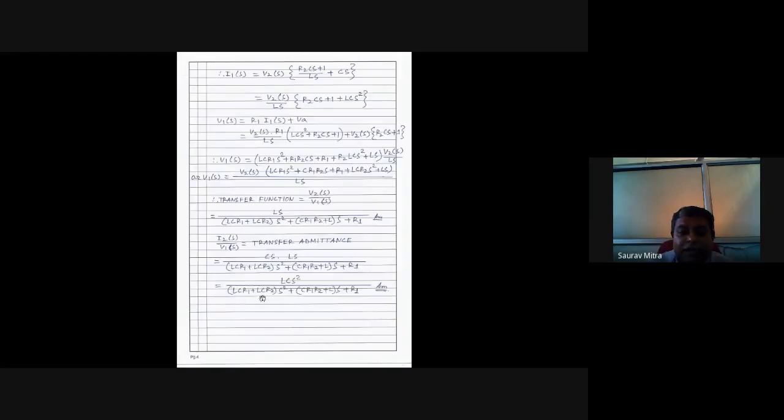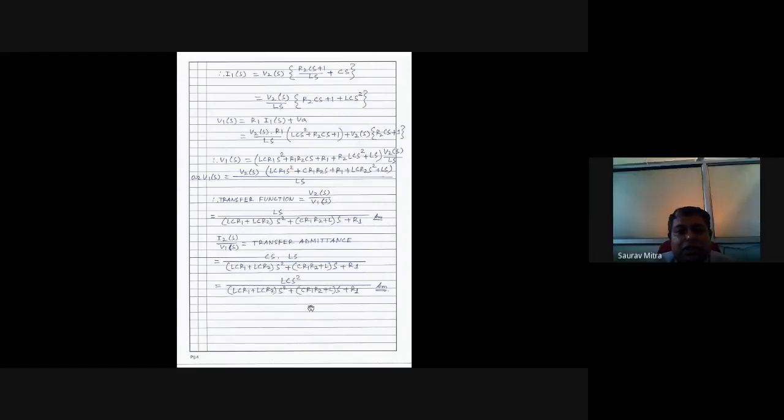So what is the transfer function? By definition, what is the transfer function? V2S by V1S. Very good. So the output will be V2S divided by V1S. We are supposed to find that. Is it clear? So this is a numerical. Find the system transfer function means what? You are supposed to find the ratio of V2S by V1S, and what all parameters will be there in that equation. I will show you the answer.